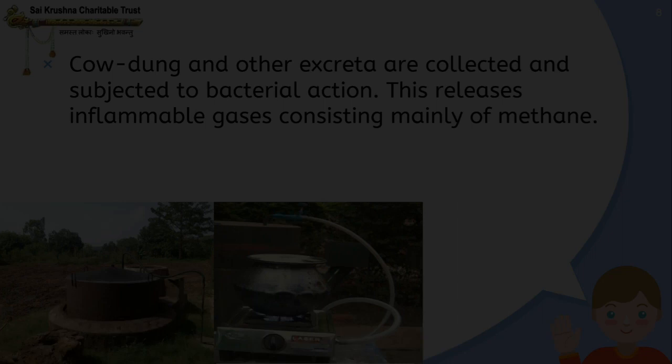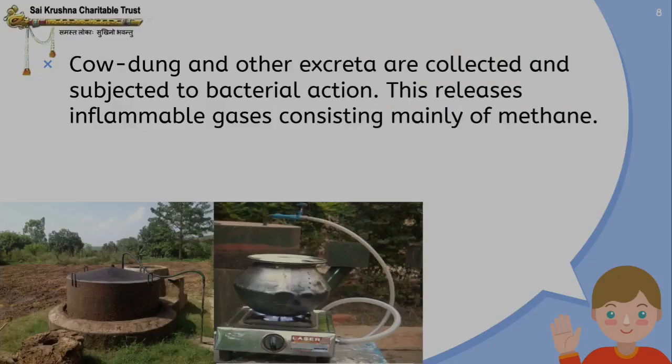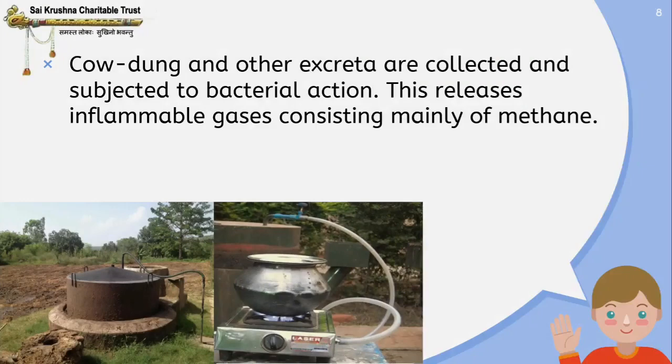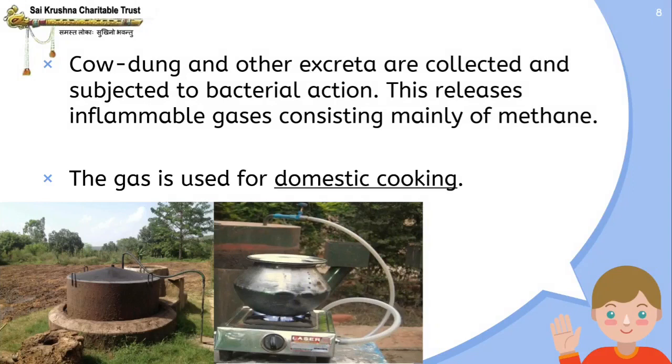Cow dung and other excreta are collected and subjected to bacterial action. This releases inflammable gases consisting mainly of methane. The gas is used for domestic cooking.